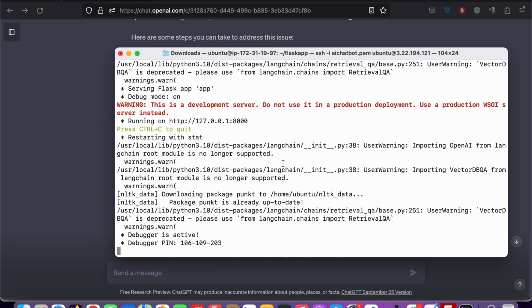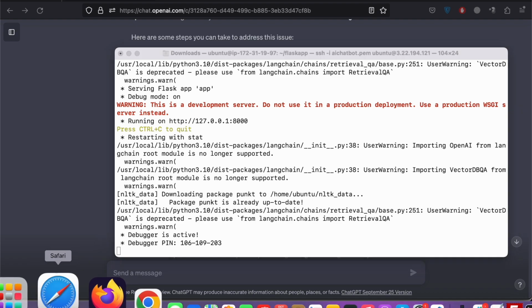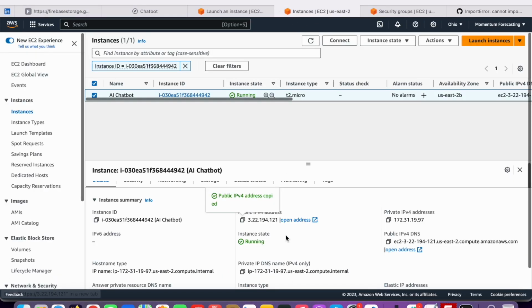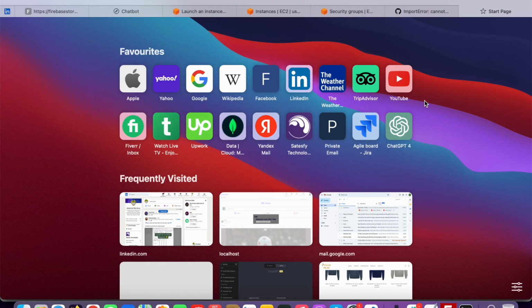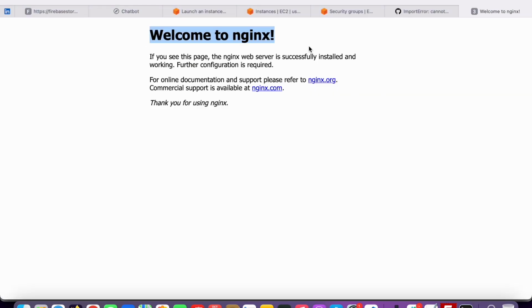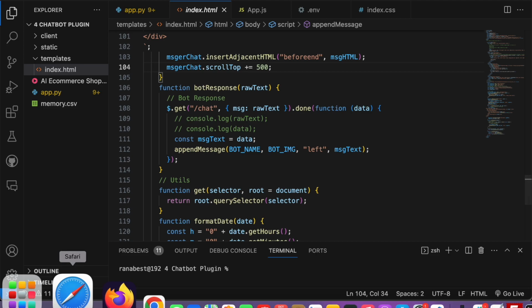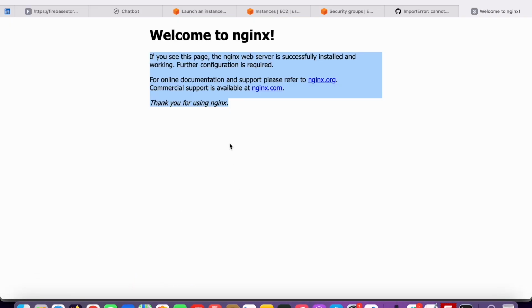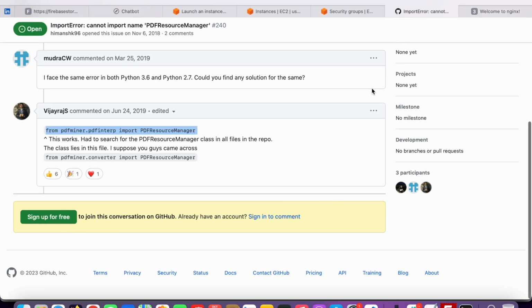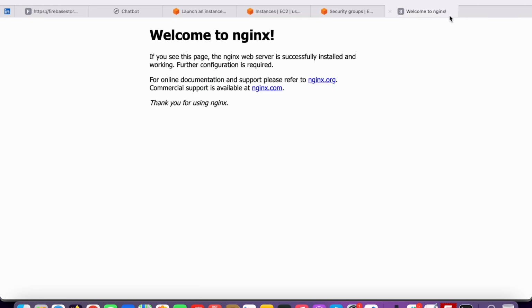Okay, so up to this point, if you go to your public IP, this one, and try to open it here, let's see what happens. So right now you are seeing only this server, but not our actual app. By the way, with this URL we can't access our app, but with this URL we can use it in our front-end app, like here. So right now I'm just telling you how you can be sure that your server is live. By the way, I even tried to figure out through GitHub, but nothing worked. So I'll leave that previous error.